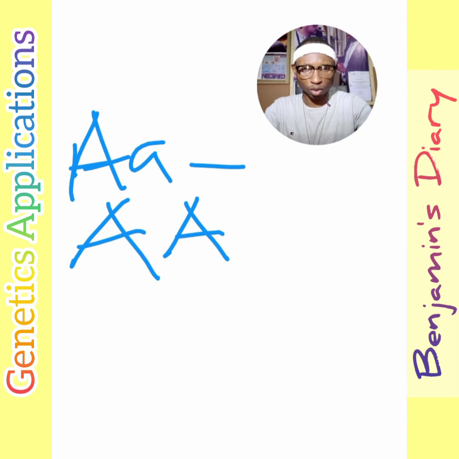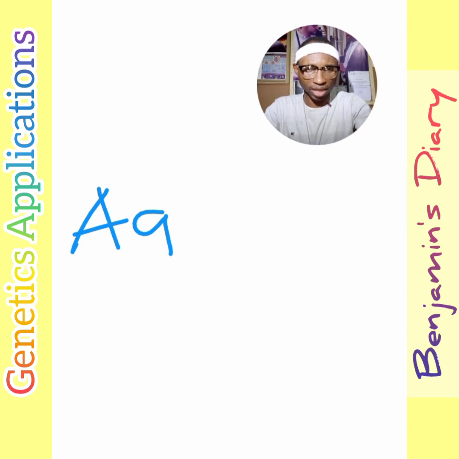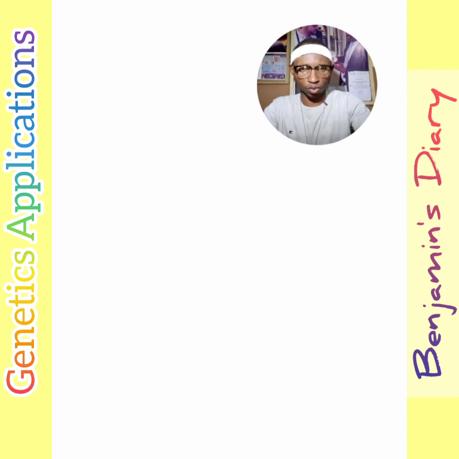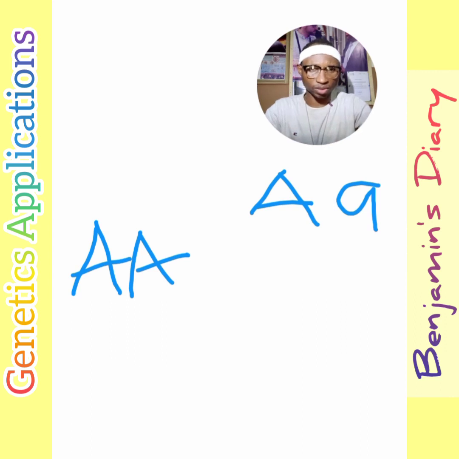So these are what we are cross-matching. So let's start with the father. The husband is a homozygous normal pigmented male, while the woman is a heterozygous pigmented woman. So let's have it in clear terms now.